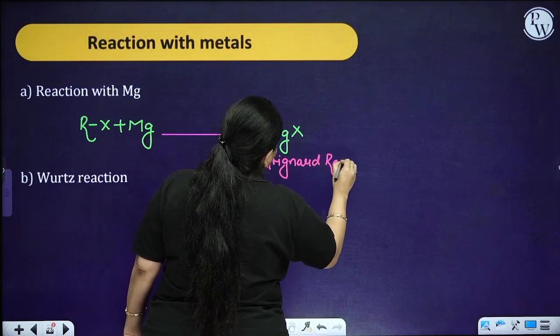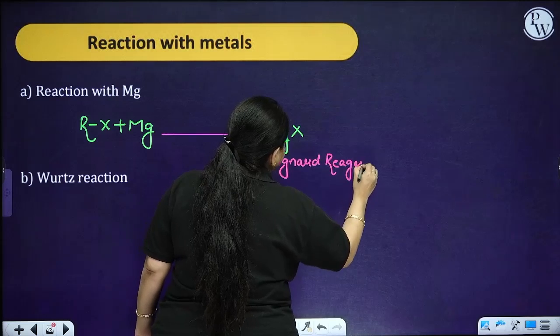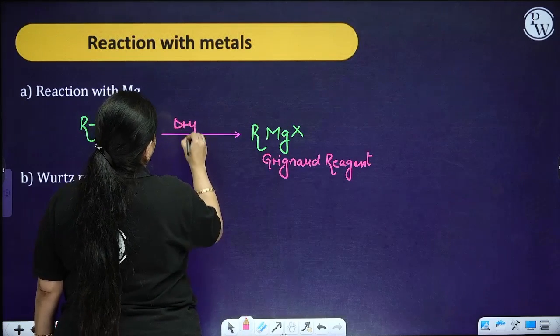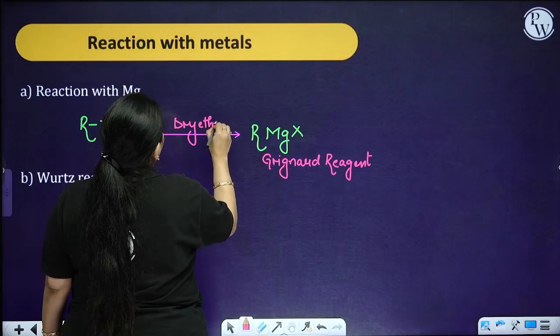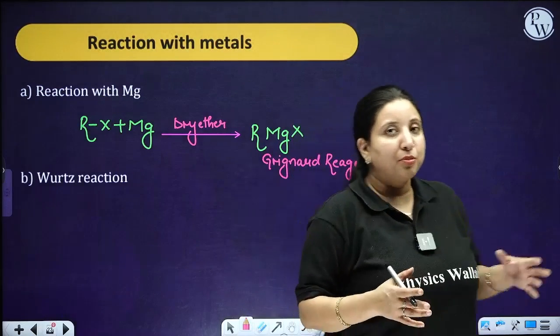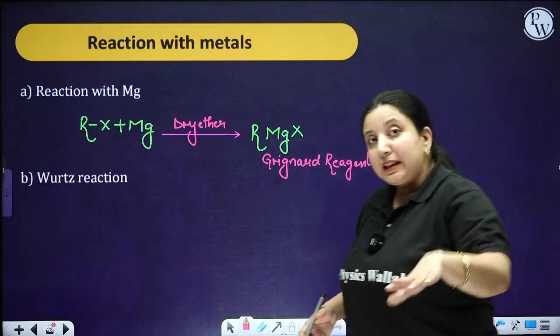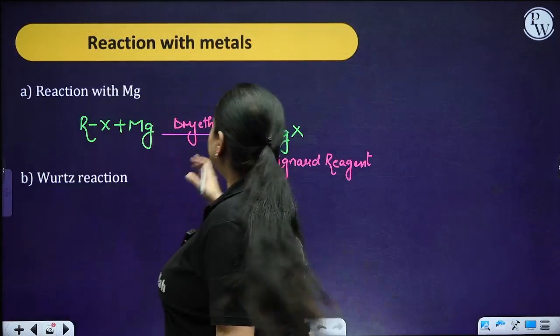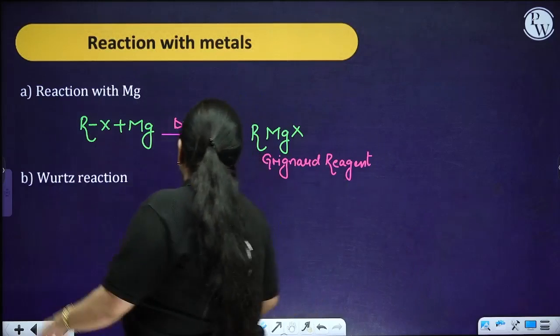Now one of the most important things over here is that this particular reaction takes place in the presence of dry ether. Now why do we require dry ether? We require dry ether because you know that magnesium belongs to the s block, that is your group 2, and they are very reactive in nature. So in order to absorb the moisture, we put dry ether over here.